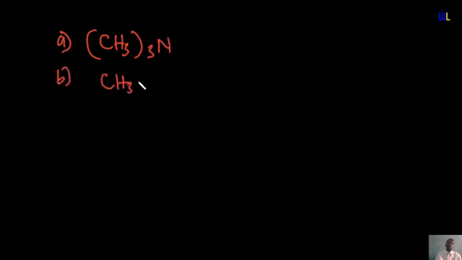Identify the primary, secondary, and tertiary amines amongst the following. So we have A, (CH3)3N. B, we have CH3CH2NHCH3, and then we have C as CH3NH2.